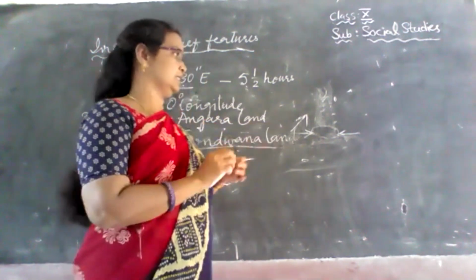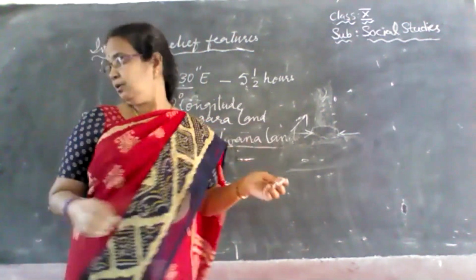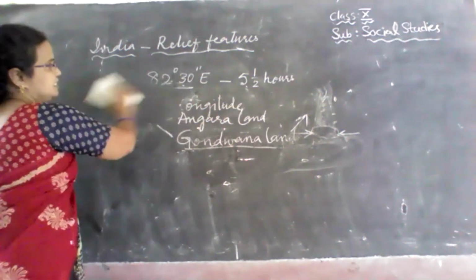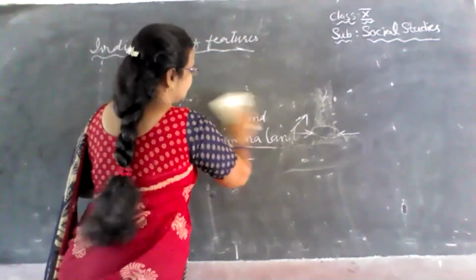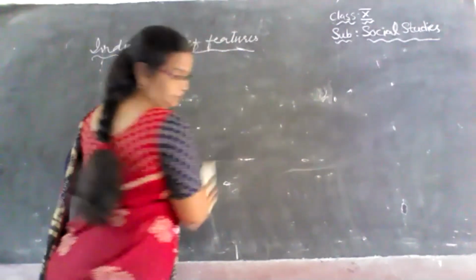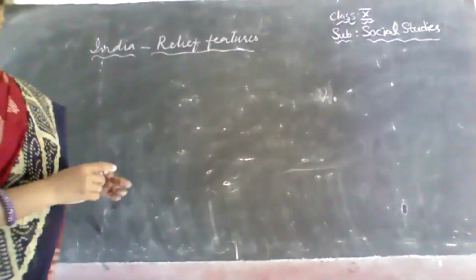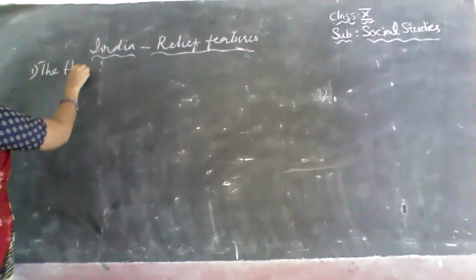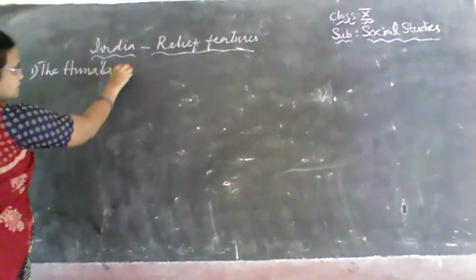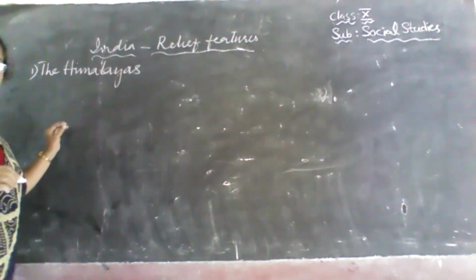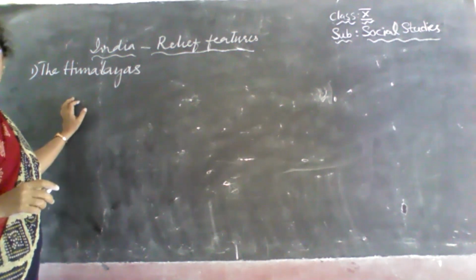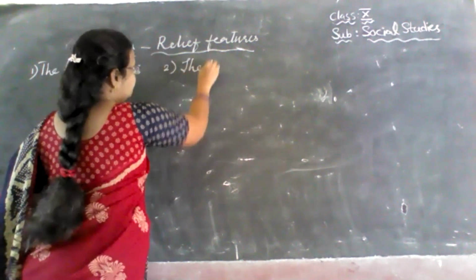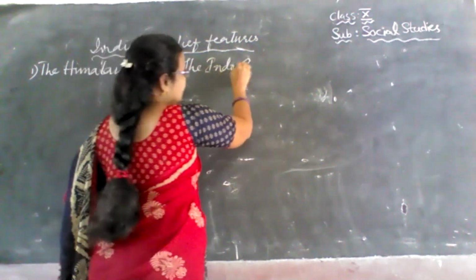So now let us get deep into the physical features of our country. How many physical features has India been divided into? We shall learn about that. First is the Himalayas. Children, remember that you should never say Himalayas, but you should say the Himalayas. Next, the Indo-Gangetic Plain.